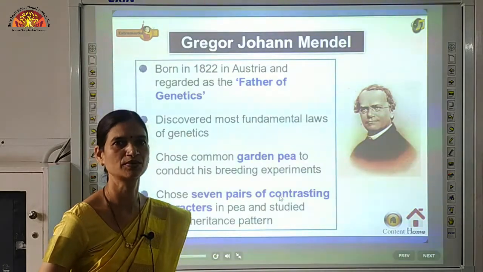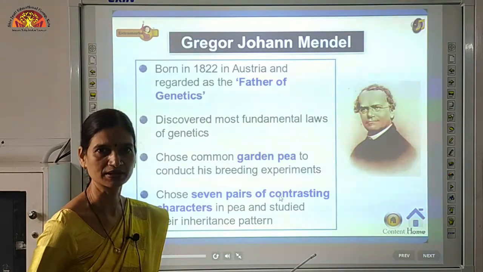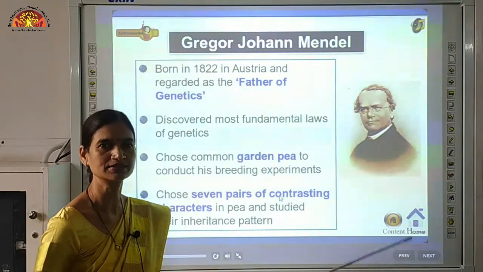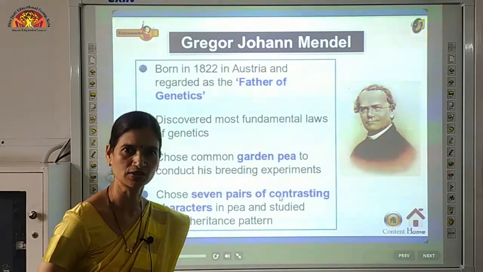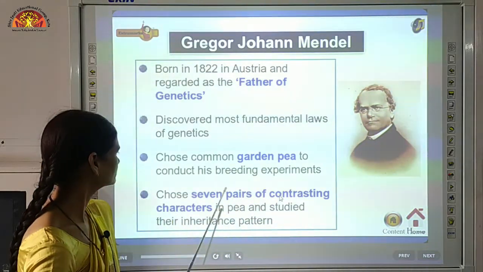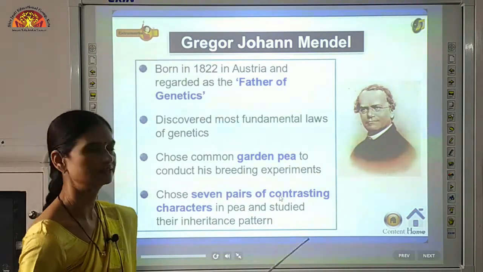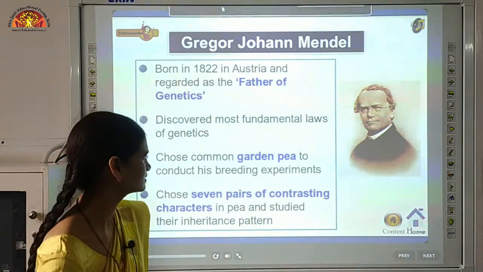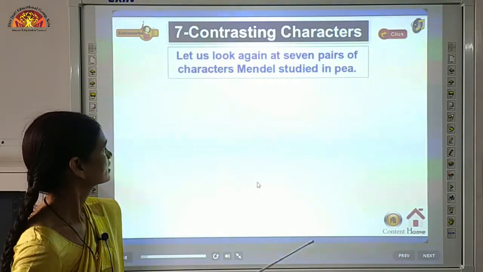And one of the most important things was this, कि he found many contrasting characters in this plant. Contrasting characters means जो हम एकदम से observe कर सकते हैं. We can observe कि some plants are very tall, some plants are short. So similarly, he observed 7 pairs of contrasting characters in pea and studied their inheritance pattern. So let us see what were those 7 contrasting characters.